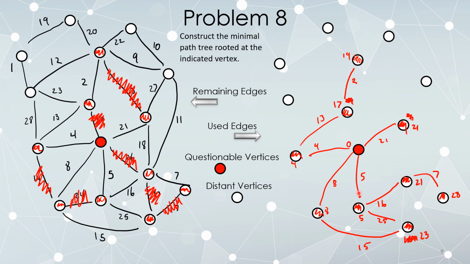It connects two existing vertices. 5 plus 25 doesn't beat 23. 23 plus 25 definitely doesn't beat 5. So I decide right away that I'm not going to use that edge. And if I'm not going to use that edge and I decide so right away, I get to delete it from the original graph.